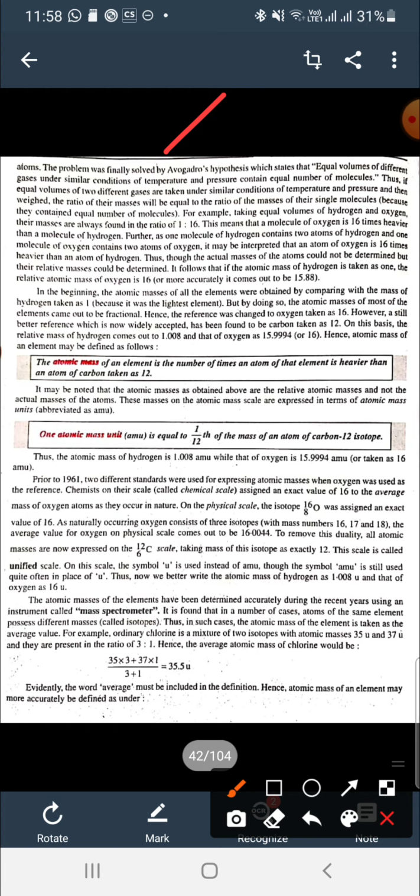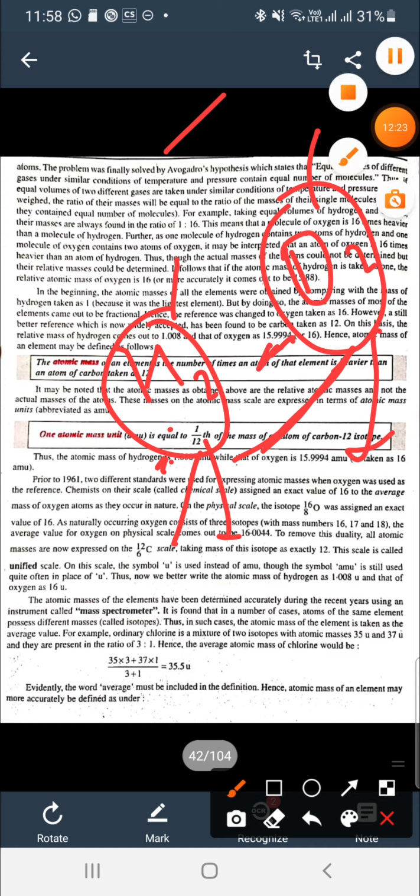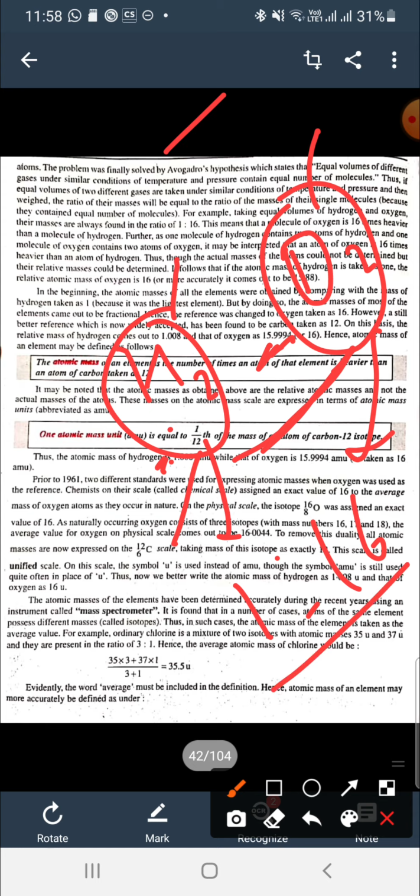So what we are doing, we are taking two gases, like let us suppose hydrogen and oxygen. We are taking two gases at the same conditions of temperature and pressure and the same volume of both the gases. Then the ratio of their masses is always found in a fixed ratio, that is 1:16.